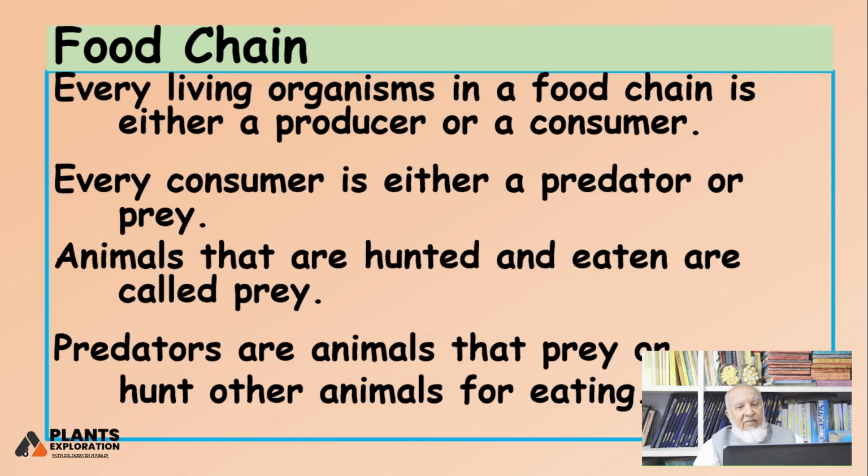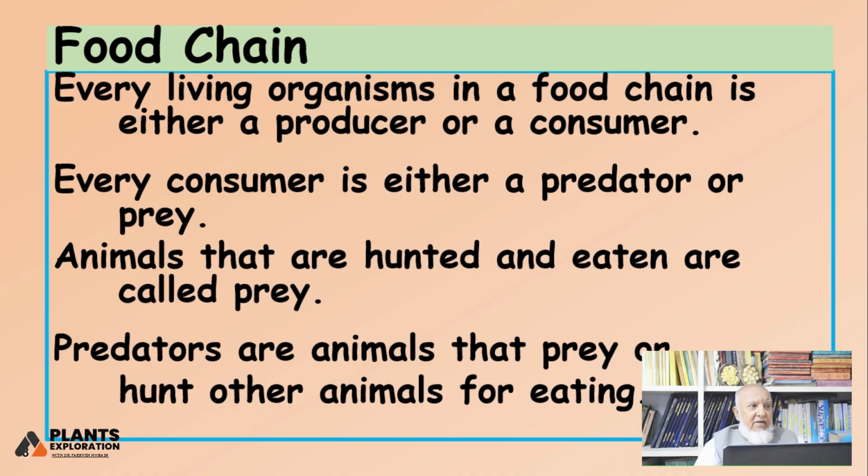Every living organism in a food chain is either a producer or a consumer. Keeping this in mind, we can say that every living organism in a food chain is either a producer, that it produces meat, body weight, accumulated food material, or it is a consumer, वो कंज्यूमर है, कंज्यूम भी कर रहा है. So every consumer is either a predator or a prey. This is another version: every consumer is either a predator or a prey.